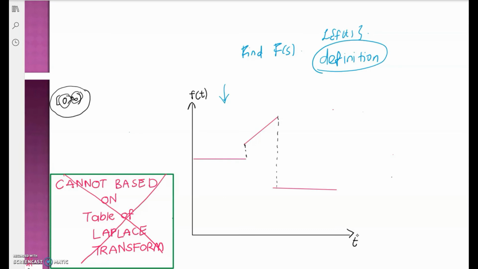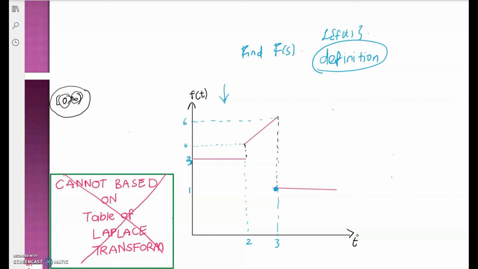Let's say this one is 1, this one is 2, this one is 3, this one is 4, and this one is 6, for example, and this one is 1, and for t, this one is 2, and this one is 3.